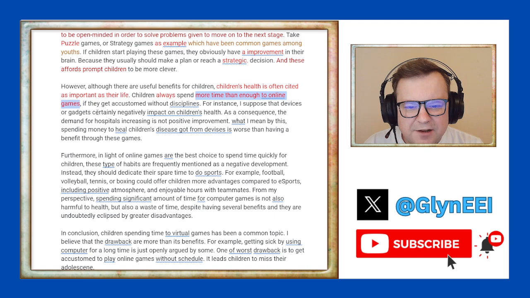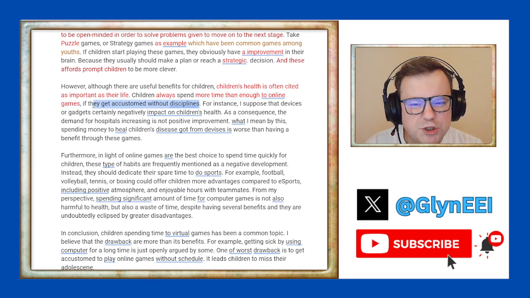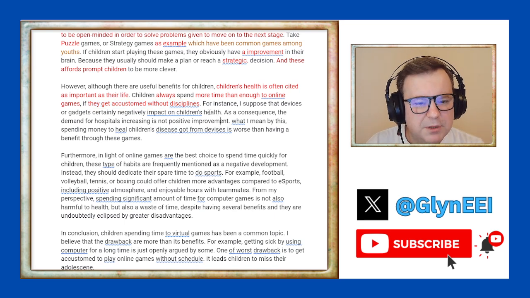Sorry. If they get accustomed without disciplines. So this is kind of word salad. It's just a bunch of words put together, but it doesn't create any meaning for the target reader. But let's see if they explain.